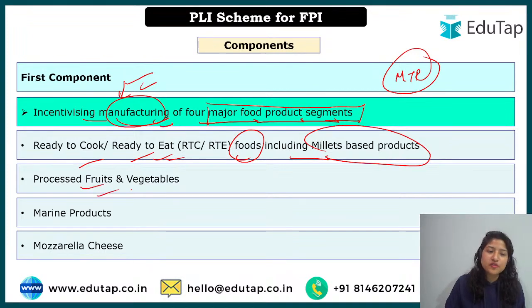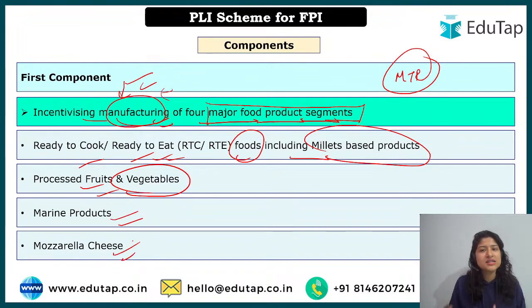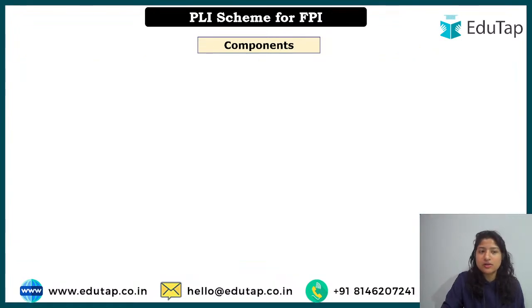Then we have processed fruits and vegetables. If you're manufacturing these, you are also eligible under the particular scheme. Marine products have also been included, and mozzarella cheese is also included. So these are the four manufacturing product segments that will get benefit under this particular scheme.